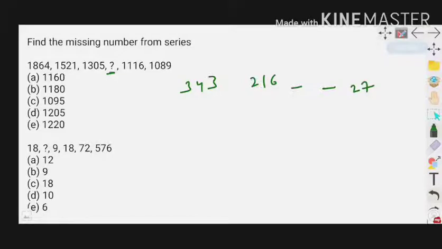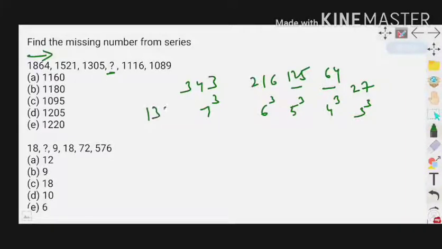These numbers are looking like cubes of numbers. 27 is 3 cube, 216 is 6 cube, 343 is 7 cube. So these two numbers should be 5 cube and 4 cube. 5 cube is 125, 4 cube is 64, and these numbers are in descending order from big to low.